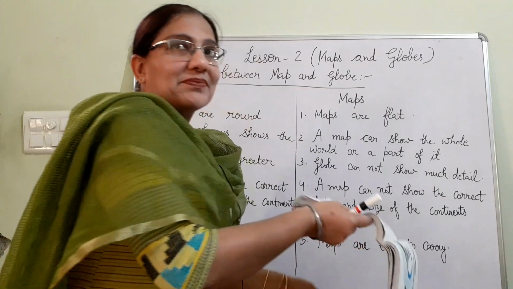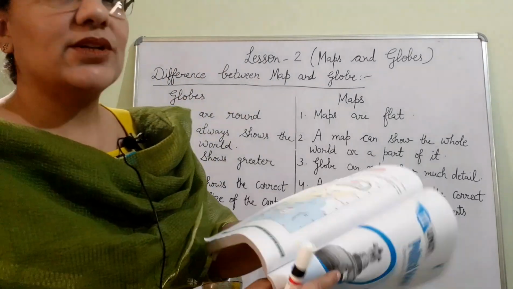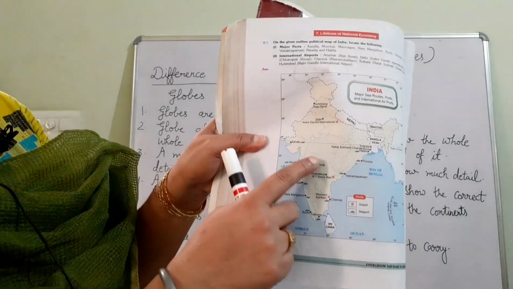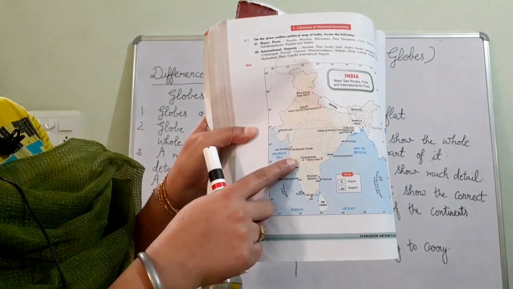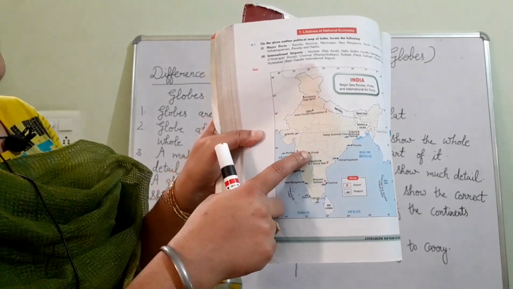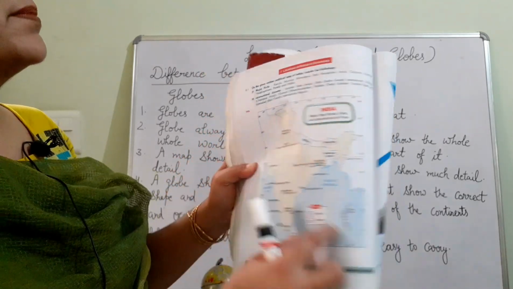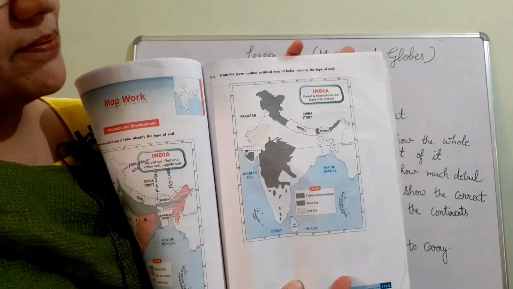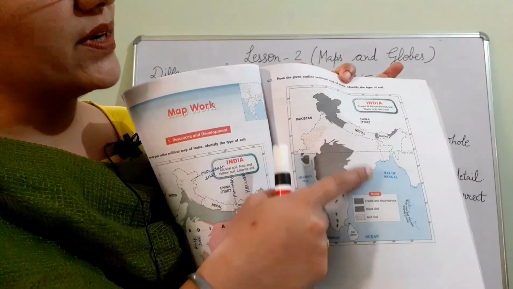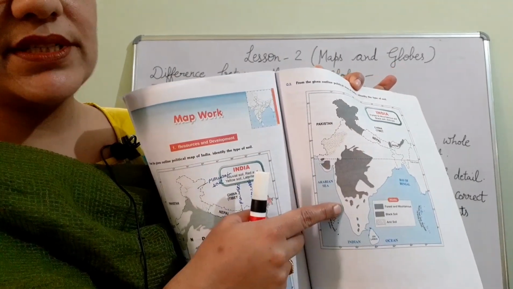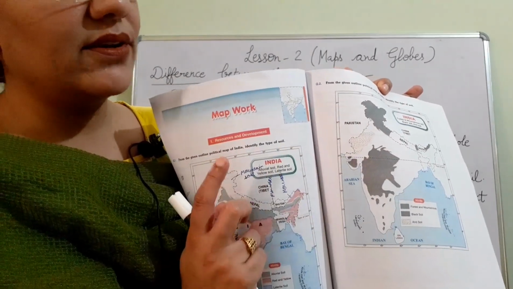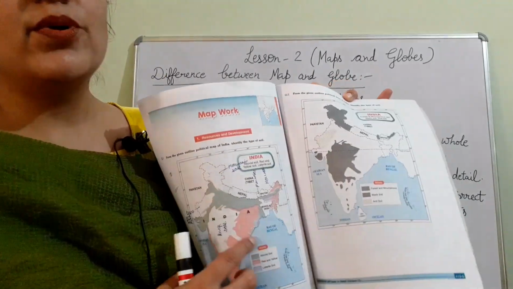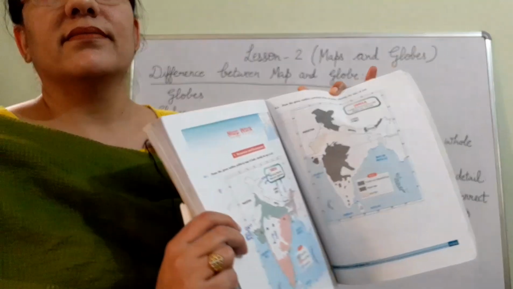Maps also are of different types. Like this map, where boundary lines can you see on the map? Where the boundaries are shown, that map is called a political map. This is the physical map. In this map, no boundaries are shown. This is without boundaries. So this is the difference between different kinds of maps. A physical map is shown without boundaries and a political map has boundaries.